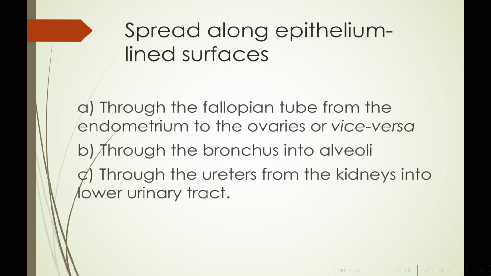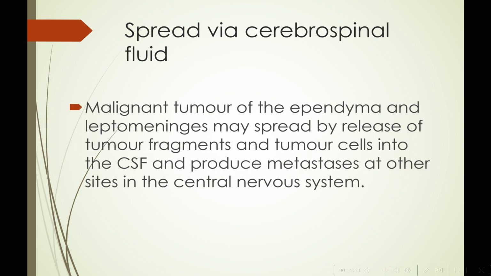We can also see spread along epithelium lined surfaces, for example through the fallopian tube from the endometrium to the ovaries, or vice versa. We can see spread through the bronchus into alveoli, or we can see spread through the ureters from the kidneys into the lower urinary tract. We can also see spread via cerebrospinal fluid. Malignant tumors of the ependyma and leptomeninges may spread by release of tumor fragments and tumor cells into CSF.